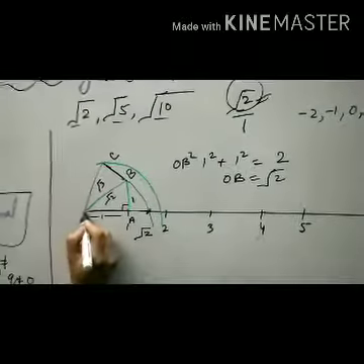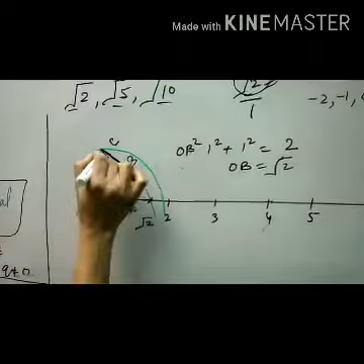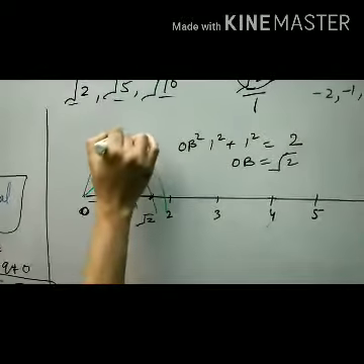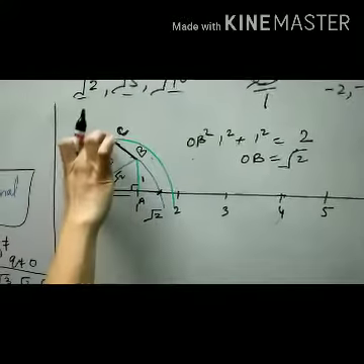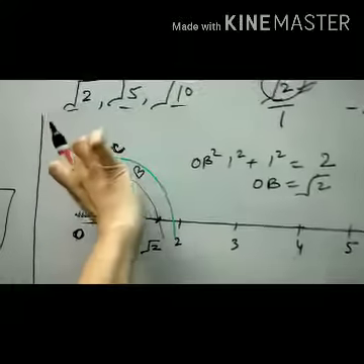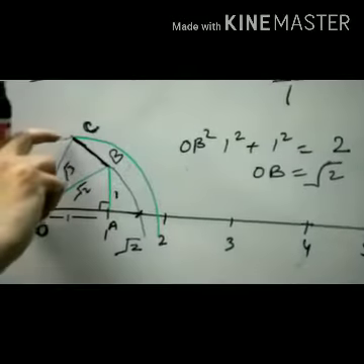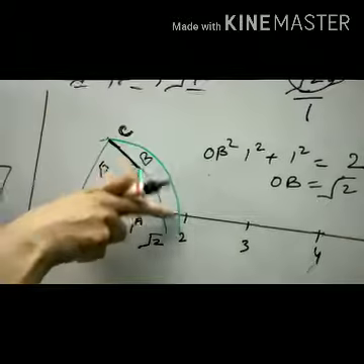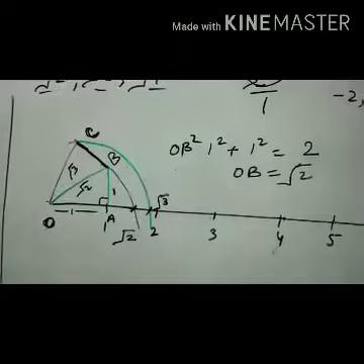Similarly, from OB, we will again take a perpendicular line of unit distance, say C. Now join BC, and again join OC. So this is under root 3. Under root 2 whole square plus 1 square is equal to under root 3 whole square. Again we will take this distance in our compass and draw an arc. So this is the representation of under root 3.